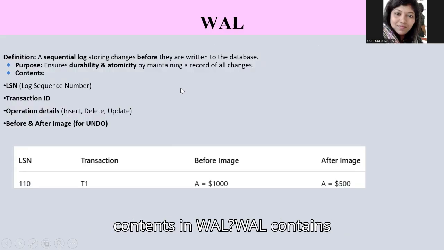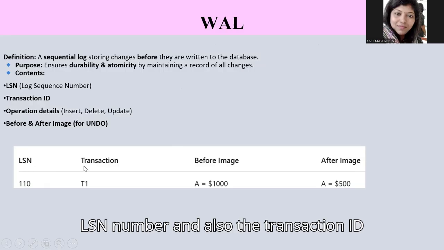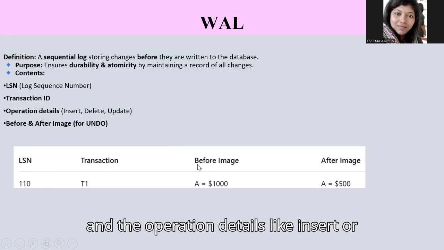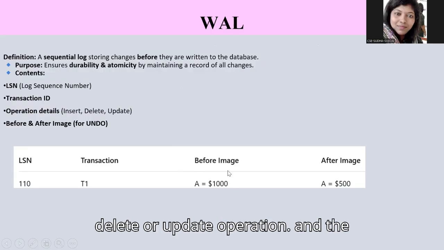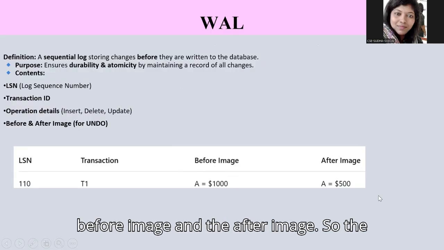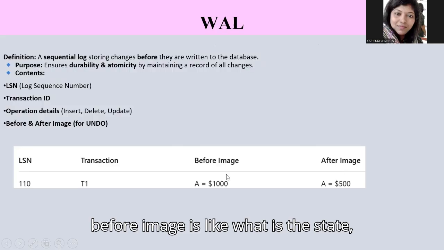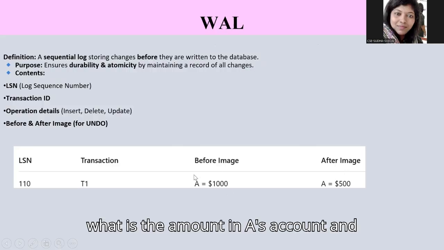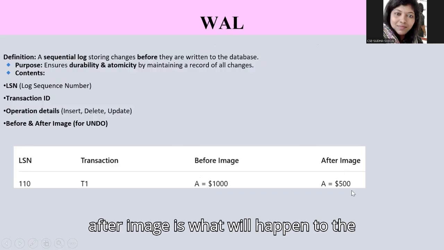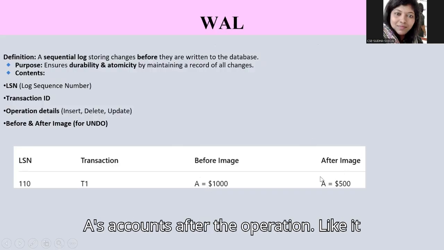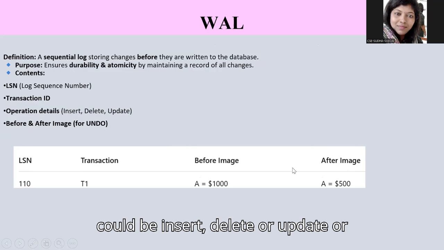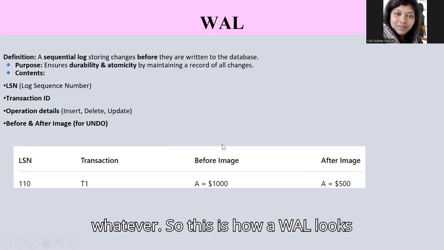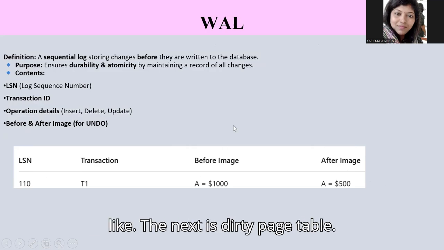So what are the contents in WAL? WAL contains the LSN number, the transaction ID, the operation details like insert, delete or update operation, and the before image and the after image. The before image is the state, like what is the amount in A's account, and the after image is what will happen to A's account after the operation. It could be insert, delete, or update or whatever. So this is how a WAL looks like.